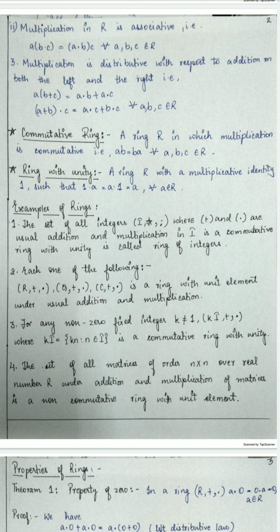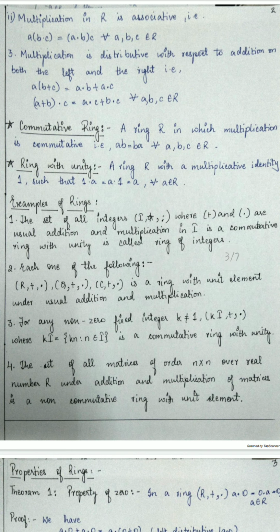Then we'll have a look at some examples of a ring. The first example of a ring would be the set of all integers. (I, +, ·), where plus and dot are the usual addition and multiplication in I, is a commutative ring with unity and is called the ring of integers. Then each of the following sets, that is (R, +, ·), (Q, +, ·) and (C, +, ·), is a ring with unit element under usual addition and multiplication.